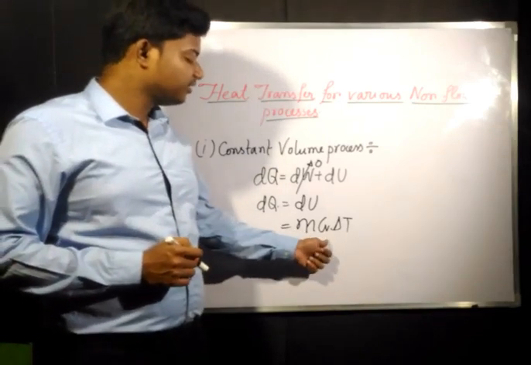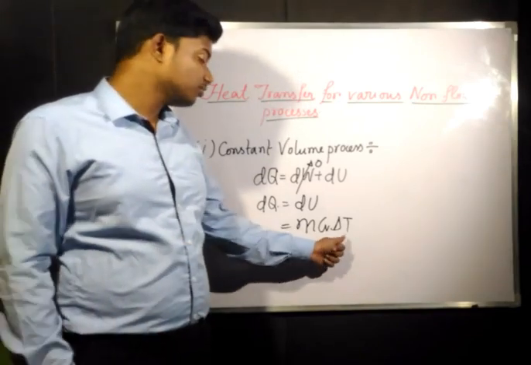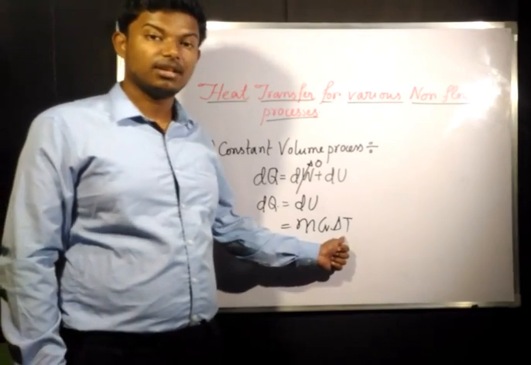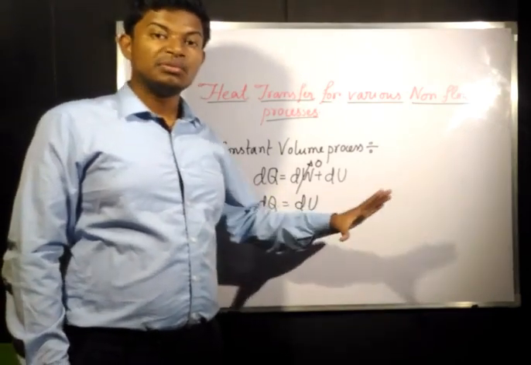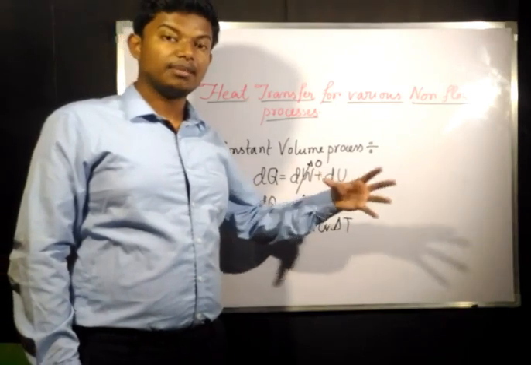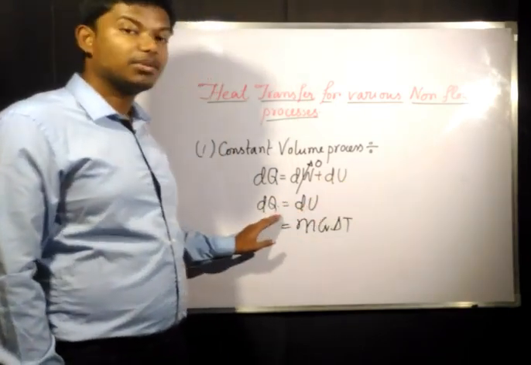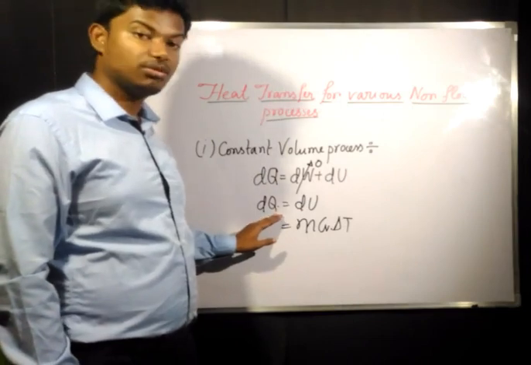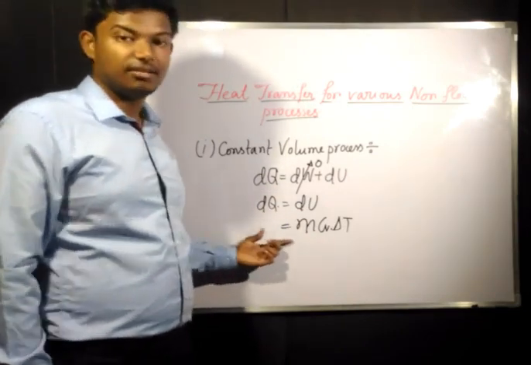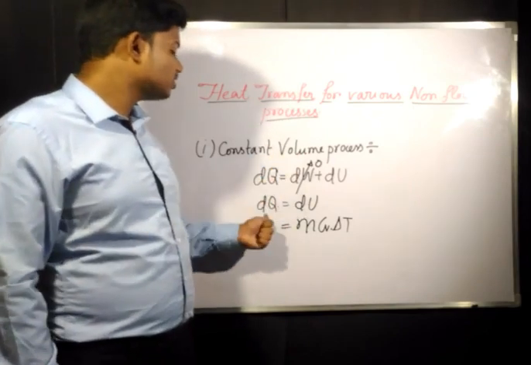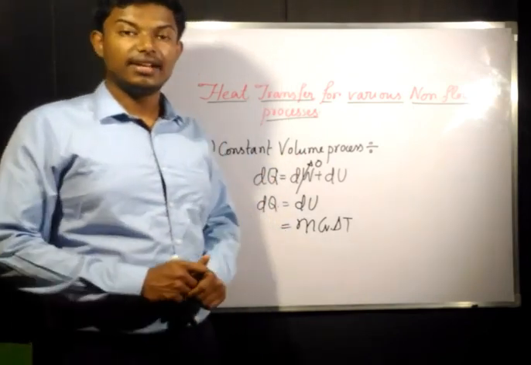M is mass, cv is the specific heat at constant volume, and del T is the temperature difference. That means from what temperature to what temperature we are going to take the temperature of the body, and for that how much q we need to give. That means how much heat we need to give. This relation is given by this. So for a constant volume process, dq equals m cv del T.